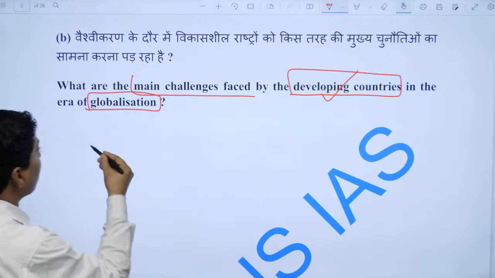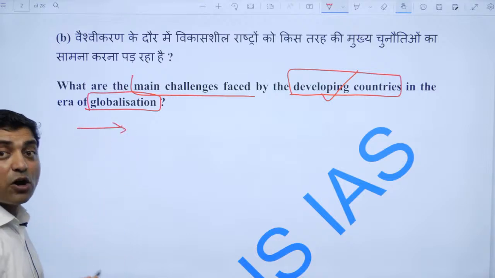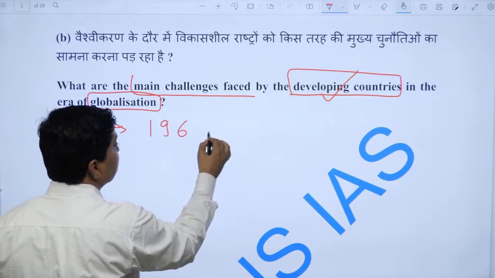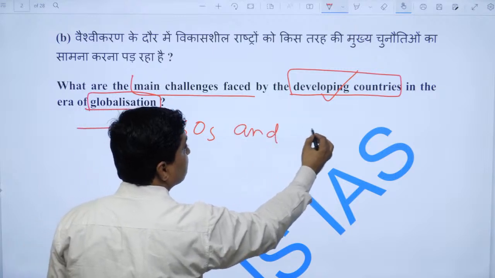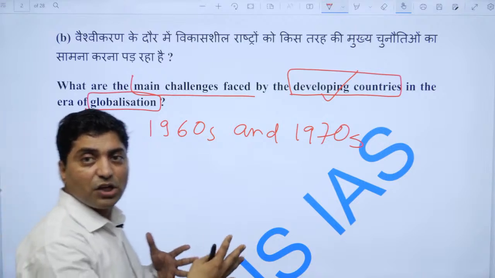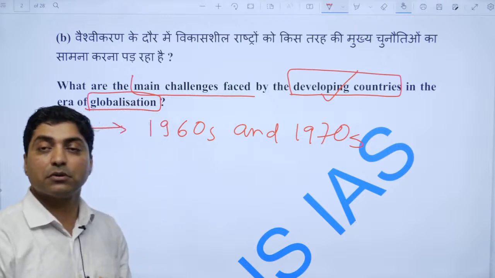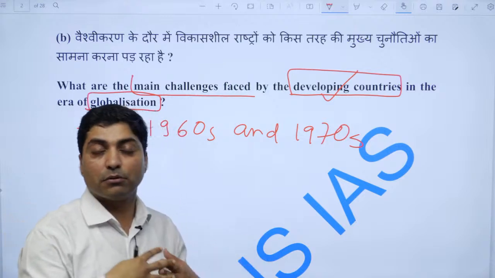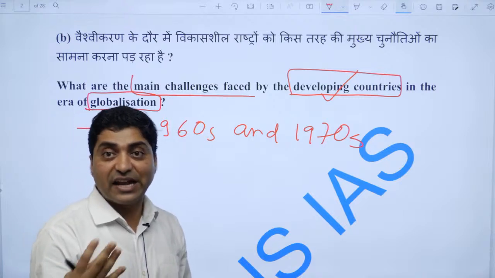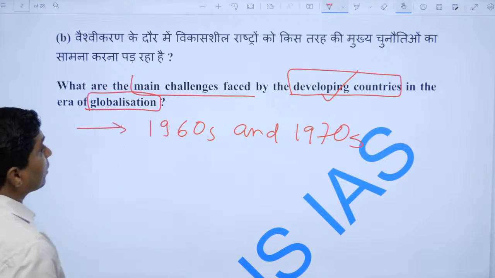Now if you look at the era of globalization that has started, first one should start with what the era of globalization is. So one should start with the 1960s and 1970s. The 70s gave impetus to free flow of capital, free flow of labor, free flow of trade and commerce, culture, finance, etc. in institutions, and that led to the era of globalization.